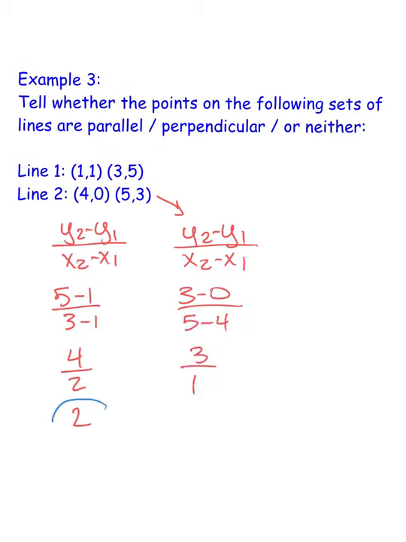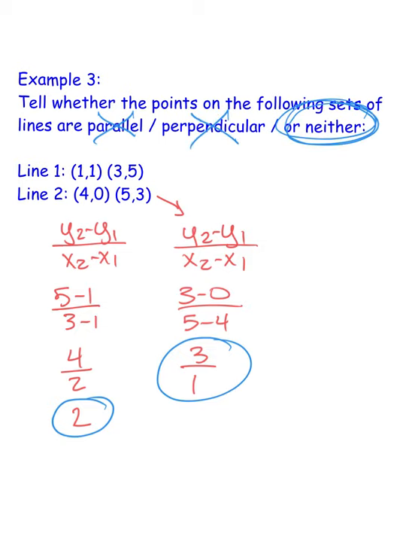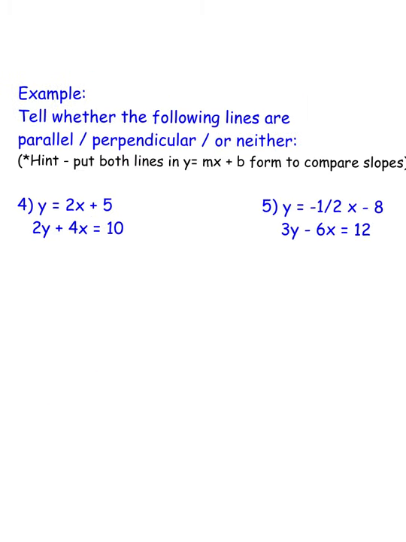Now if I compare this slope with this slope, they're not the same, so they're not parallel. They're not flipped and negated, so it's not perpendicular. So that means they're neither. Now, sometimes they will ask you about parallel and perpendicular slopes, and they'll give you equations of lines. The easiest way to do this is to look at the slopes of both lines.